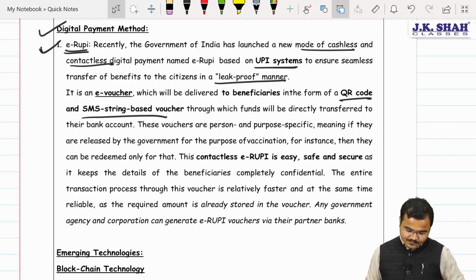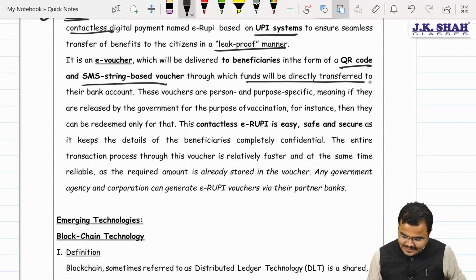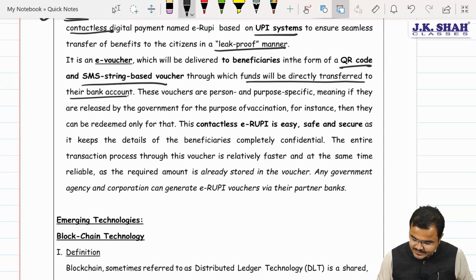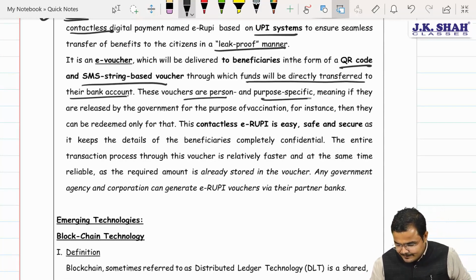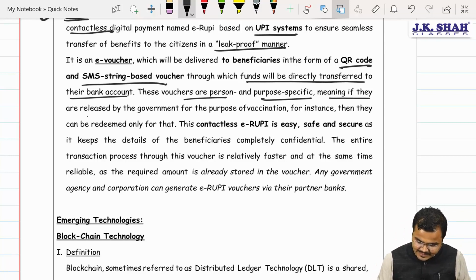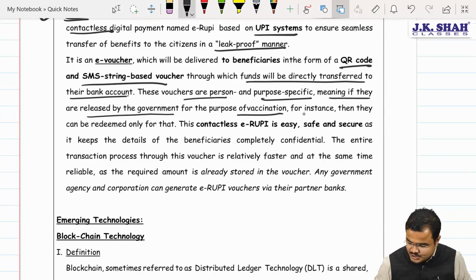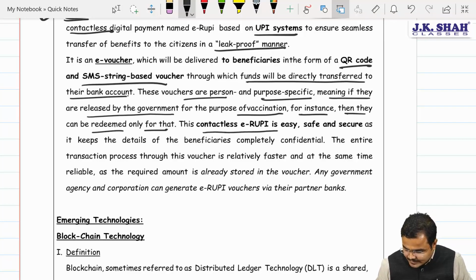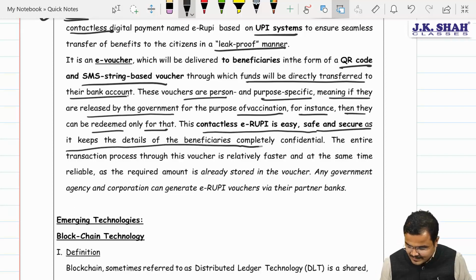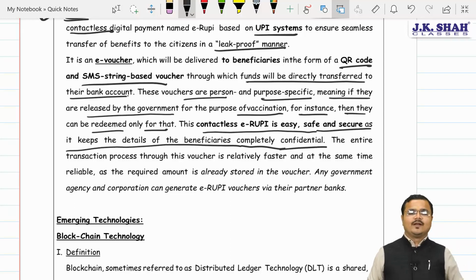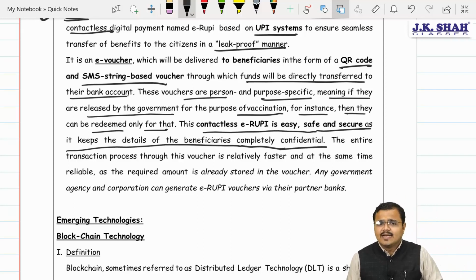Agree? Through this, the funds will be directly transferred to their bank account. These vouchers are person and purpose specific, meaning if they are released by the government for the purpose of vaccination, for instance, then they can be redeemed only for that. This contactless e-rupee is easy, safe and secure, as it keeps the details of the beneficiary completely confidential. Sir, that's a very interesting one.